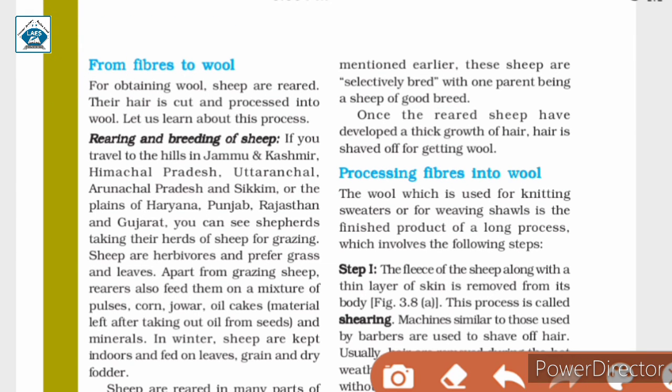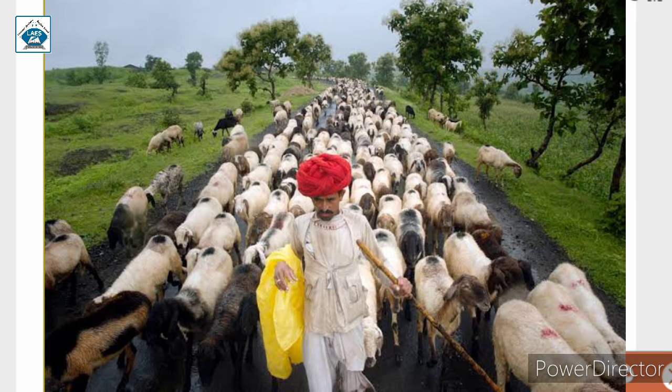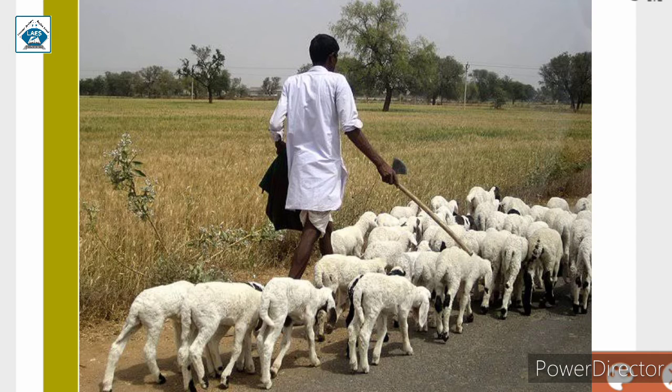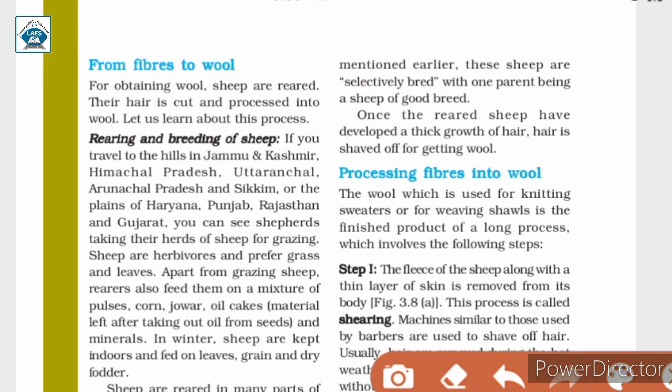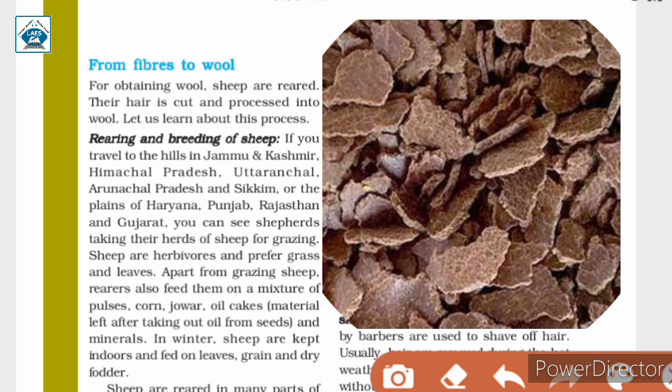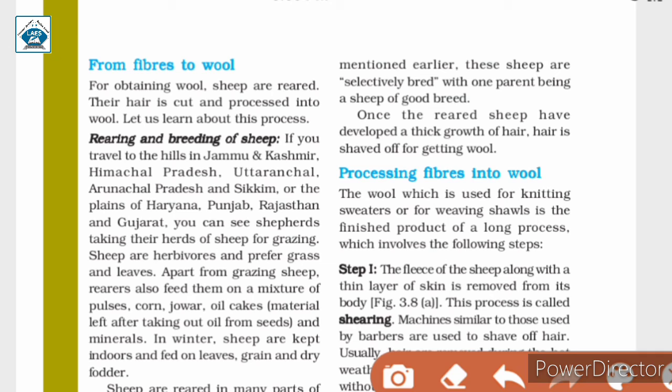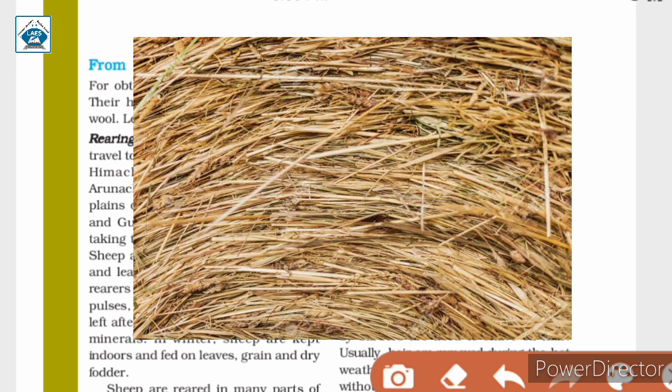Now, if you travel in the above mentioned places, you can see shepherds taking their herds of sheep for grazing. That means for eating grass, because sheep are herbivorous. They are also fed with leaves, pulses, corn, jowar, oil cakes, which is a material left out after taking oil from the seeds, and also with minerals. Sheep are kept indoors during winter and fed on grain and dry fodder, meaning hay or dried grass.